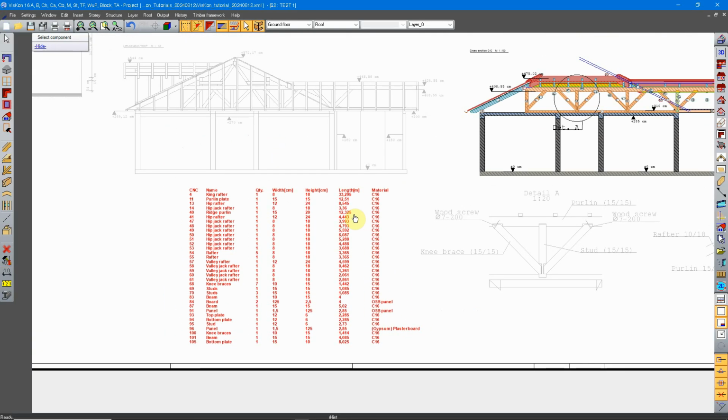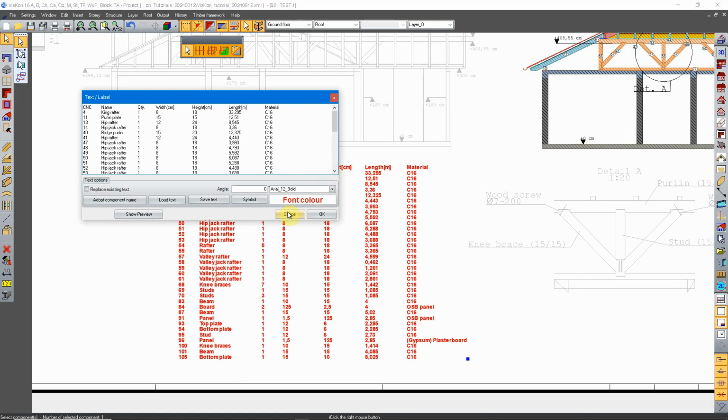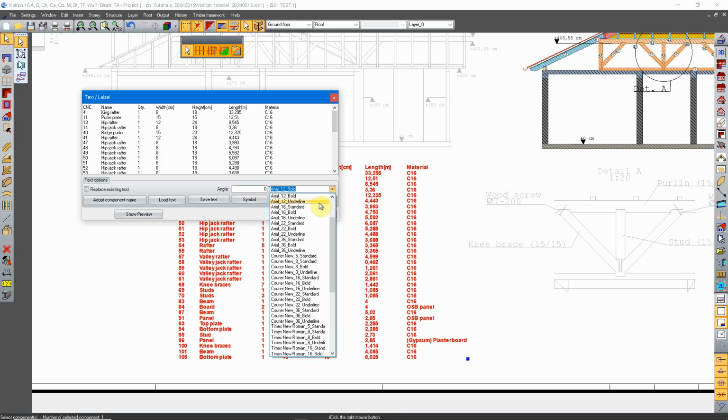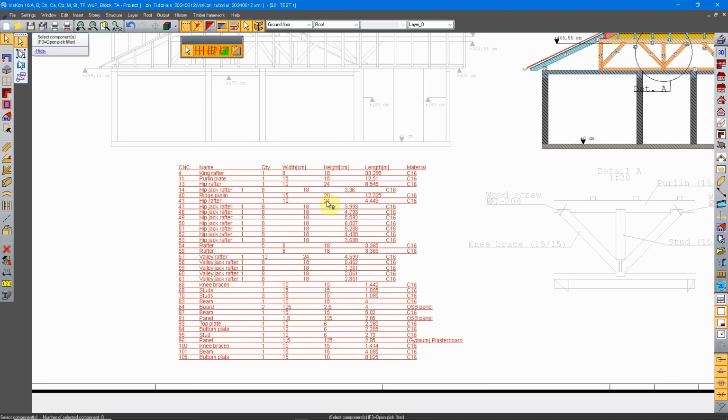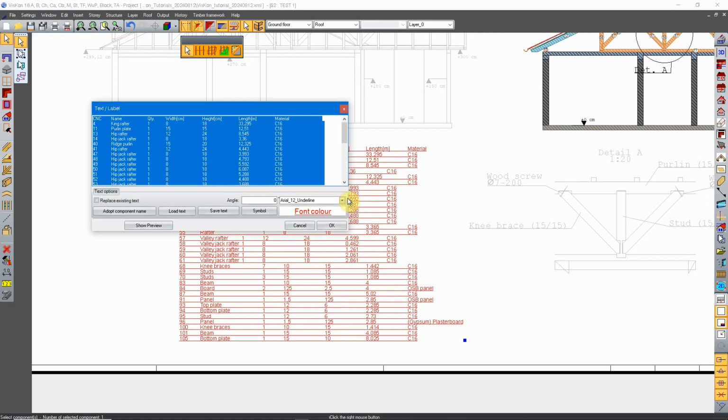It's just a summary of all the materials and all the wooden elements in a single drawing. With a double click, you can go back into the text editor. You can select an underline font type, and now this is how your list looks.